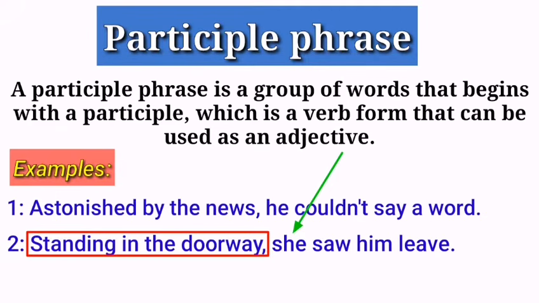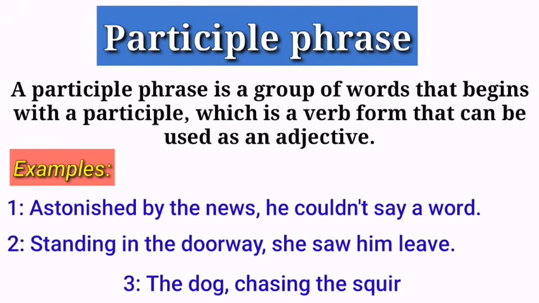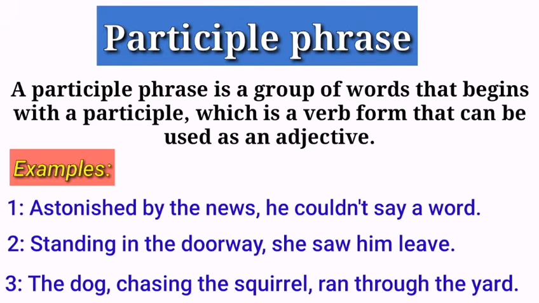You can see, all the characteristics are available in this group of words, so that is why it is a participle phrase. The dog, chasing the squirrel, ran through the yard. Again look at this example, the group of words, chasing the squirrel, is a participle phrase. The first thing is that it is a group of words, the second point is, it starts with a present participle verb, chasing, the last point is, it functions as an adjective. Because, it modifies the dog, it means that it was the dog which was chasing the squirrel that ran through the yard.